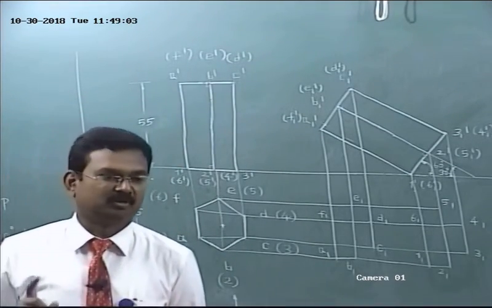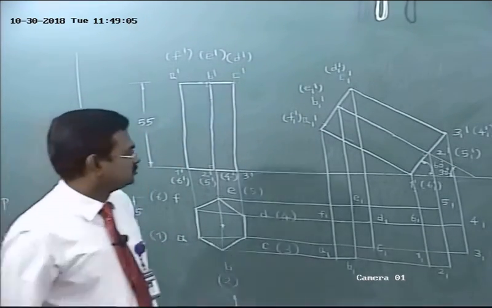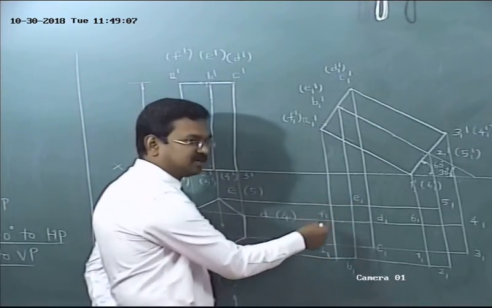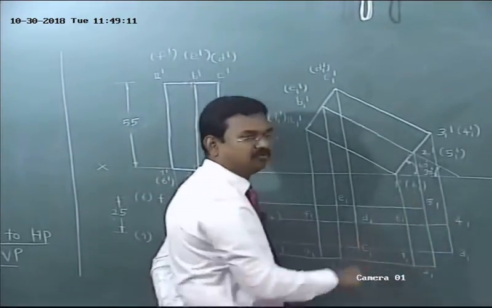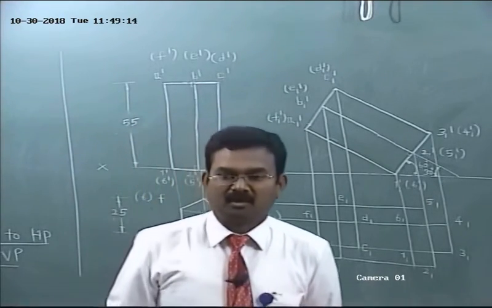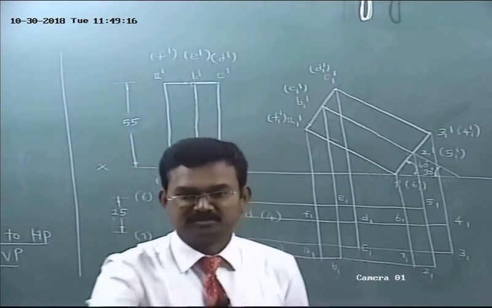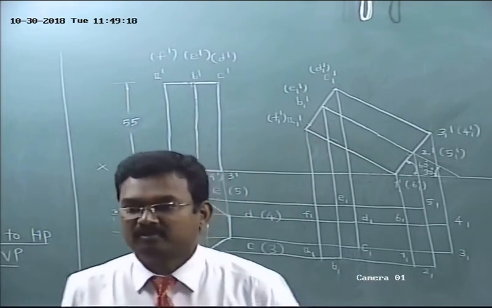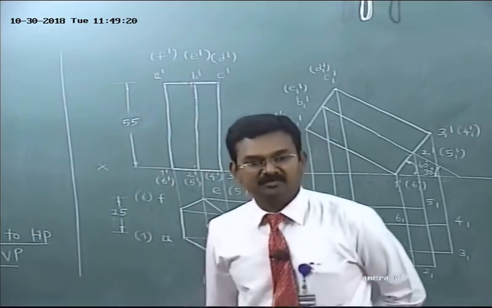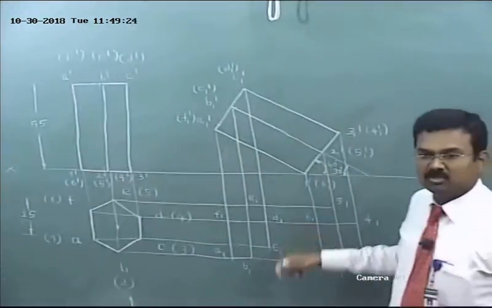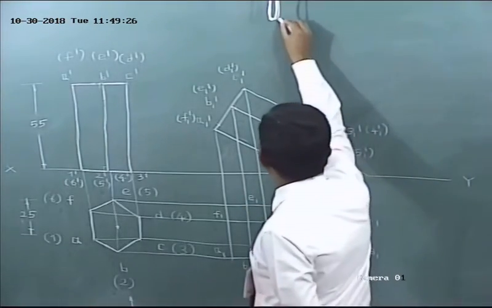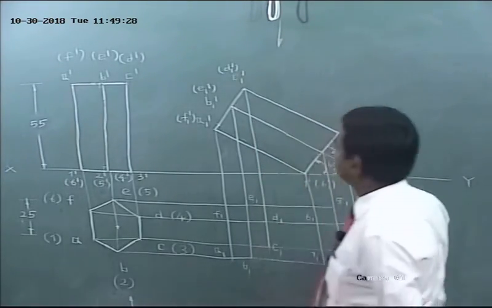Before joining all the top base corners in sequence A, B, C, D, E, F, 1, 2, 3, 4, we have to mark visible and invisible corners in the second step top view. For this, look at the second step front view in downward direction.